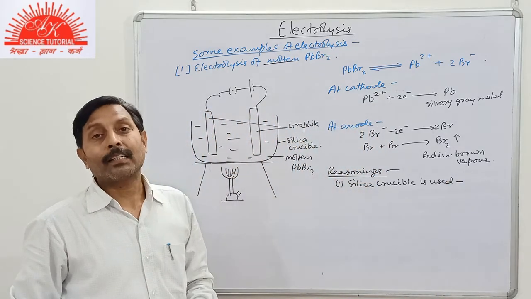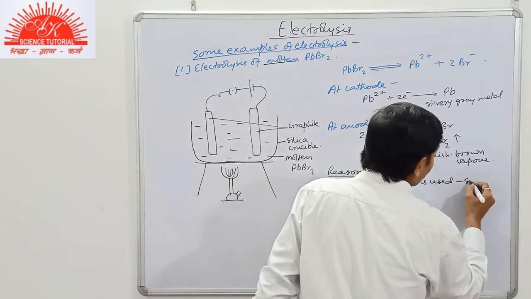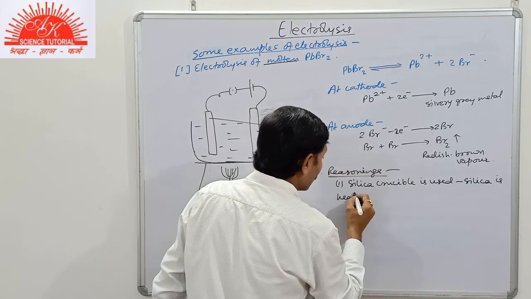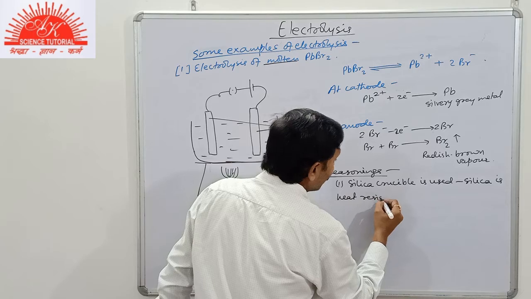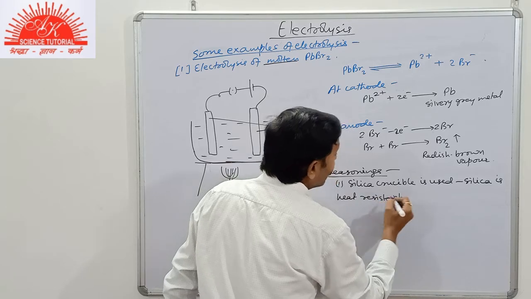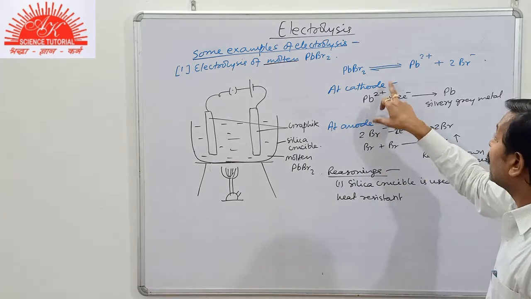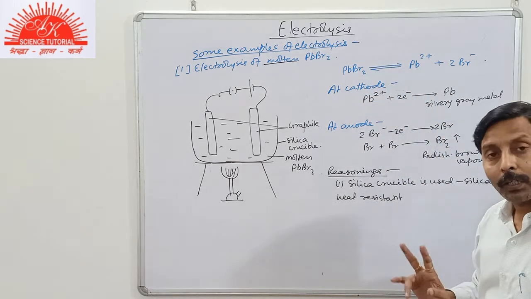The reason is that silica is heat resistant. Heat resistant means it can withstand the high temperature required to melt the ionic compound. First point.